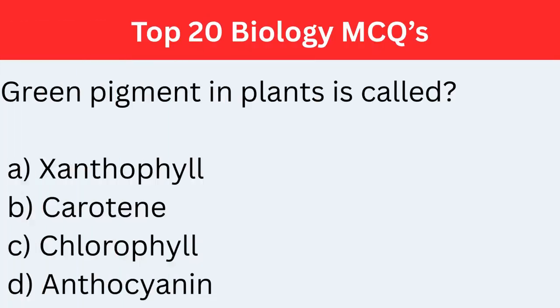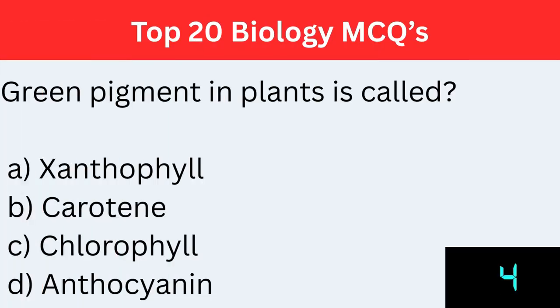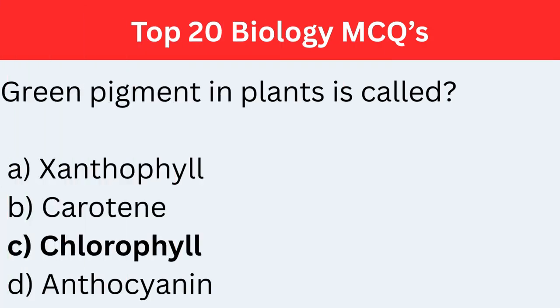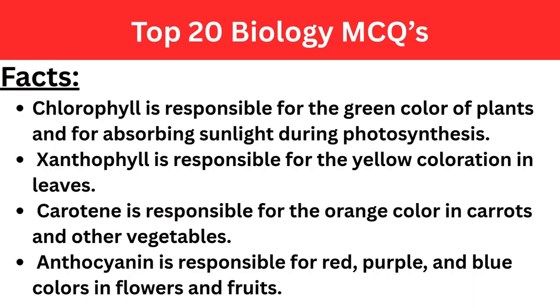Green pigment in plants is called. The correct answer is option C, chlorophyll. Facts. Chlorophyll is responsible for the green color of plants and for absorbing sunlight during photosynthesis.